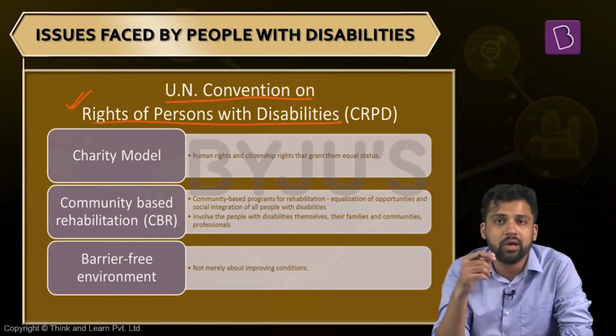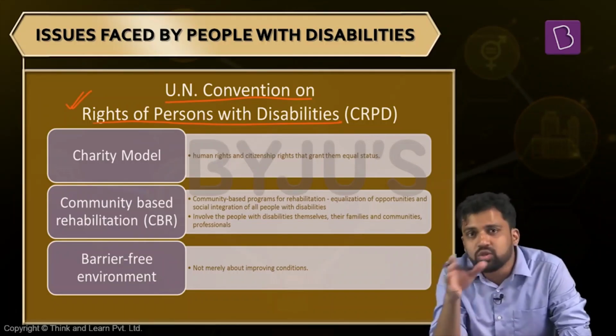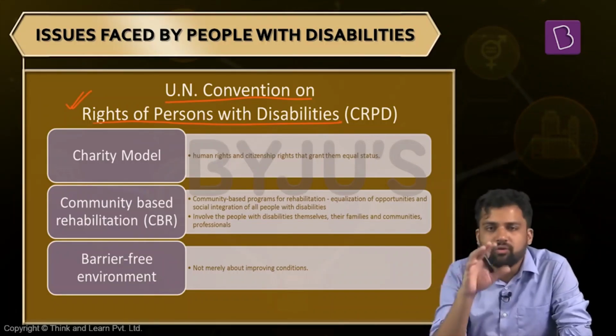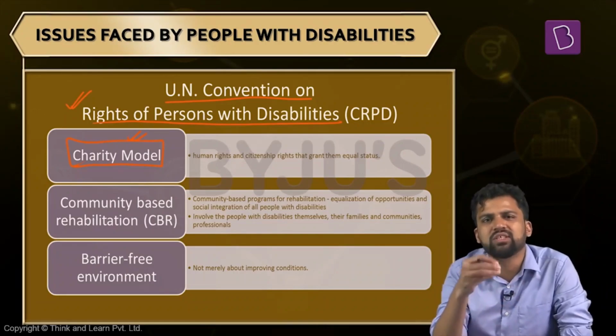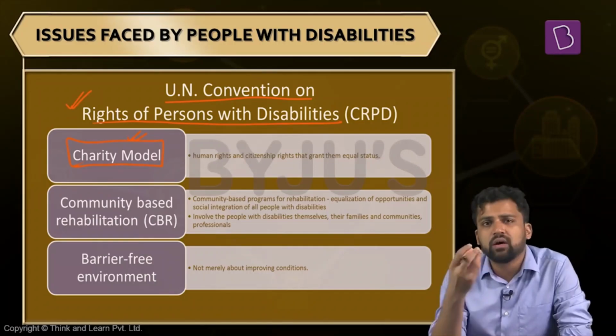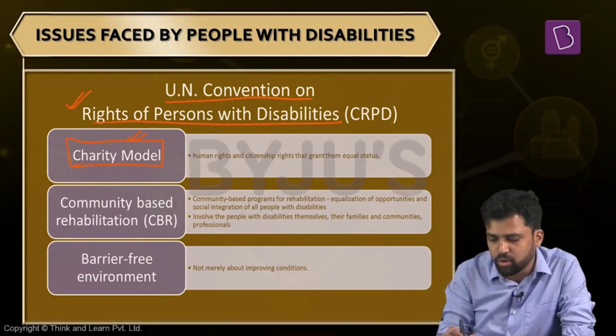Generally, when you meet a person with disability, there is this pity, this sympathy, the emotion of sympathy overruns you. But this is not correct. What the United Nations Convention on the Rights of Persons with Disabilities is saying is we should not be having a charity model towards people with disabilities. Generally, charity model means you are just considering people with disabilities as recipients of some sort of benefits. That kind of approach should not be there. You should also consider them as equal human beings, give them equal status.